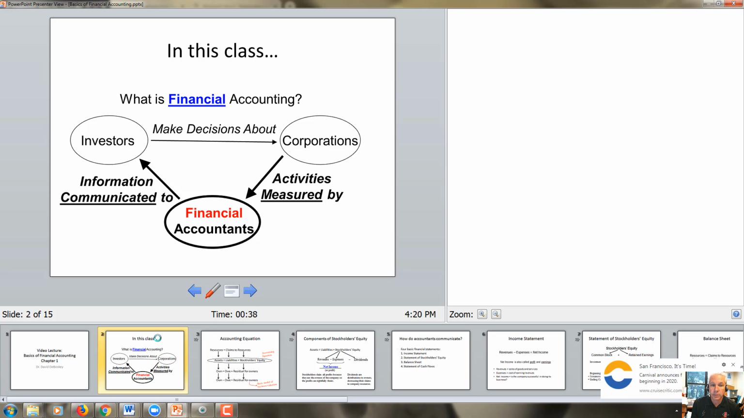Number one are the investors, who need to make decisions about corporations, who therefore need to measure the activities of the corporations, and therefore the measurement of these activities as well as the communication of the information are all done and taken care of by the financial accountants. So the most important things you want to remember about financial accounting is that it involves measuring and communicating information about corporations. And the financial accountants are primarily responsible for that measuring of activities and communicating of the information.